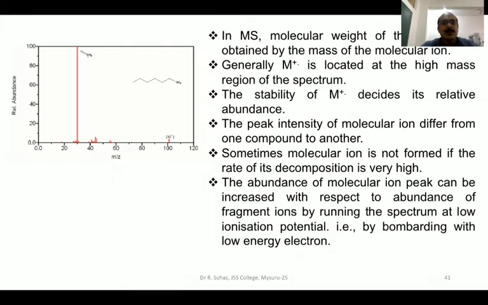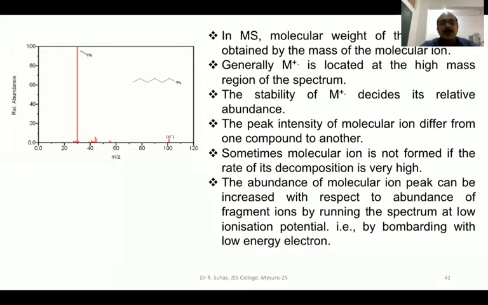Then what will be the stability of this molecular ion? The stability of the molecular ion decides its relative abundance. Sometimes you will get a very high intensity molecular ion peak. Sometimes you will get a very, very low intensity molecular ion peak. Sometimes you will see that the molecular ion itself is absent. When we take up the fragmentation pattern, we are going to study one by one.